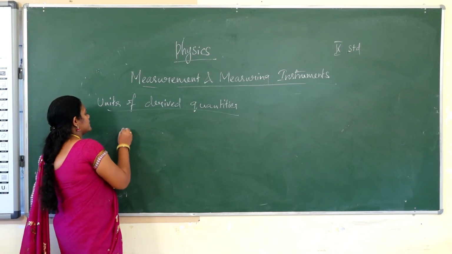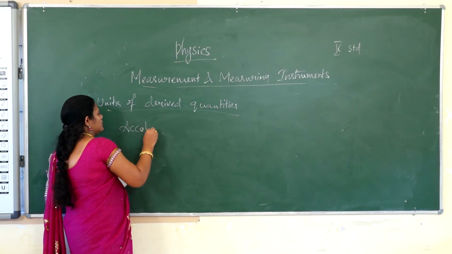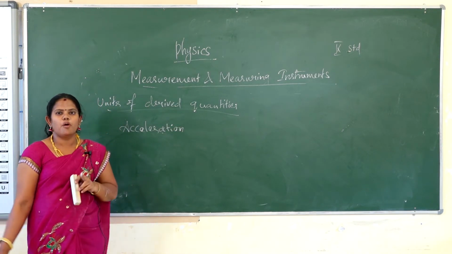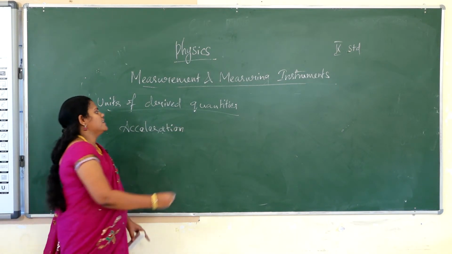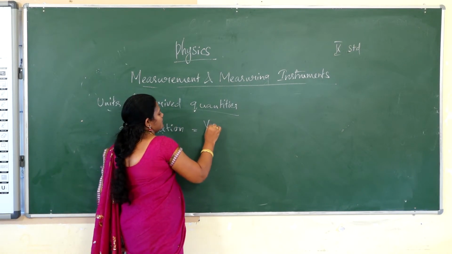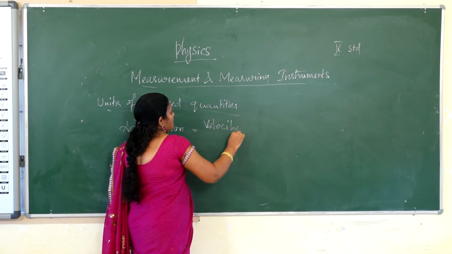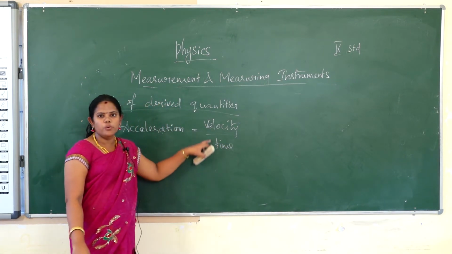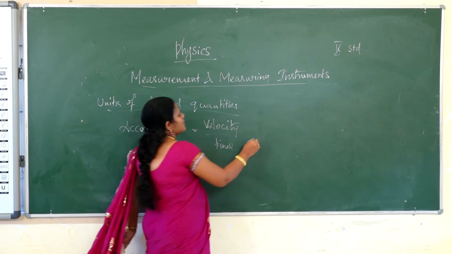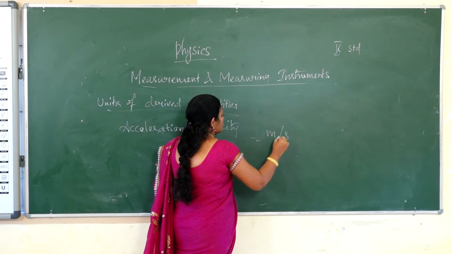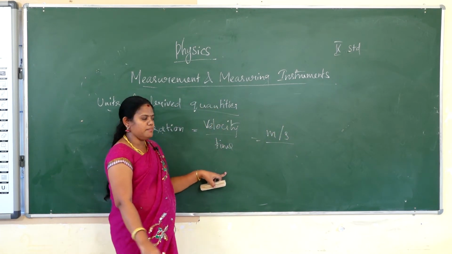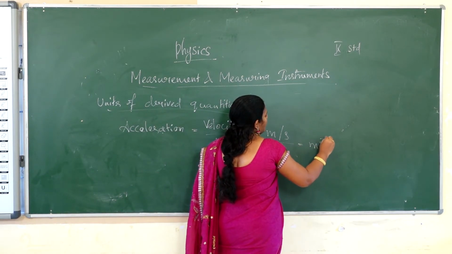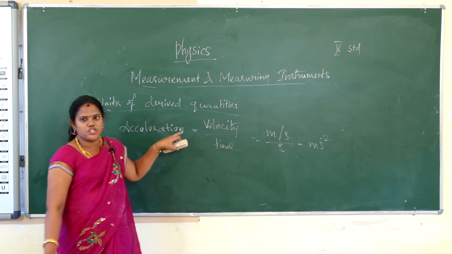Then acceleration. What's the formula for acceleration? That is velocity per time. What's the unit of velocity? That is meter per second. What's the unit of time? That is second. So meter second to the power minus 2, that is acceleration.